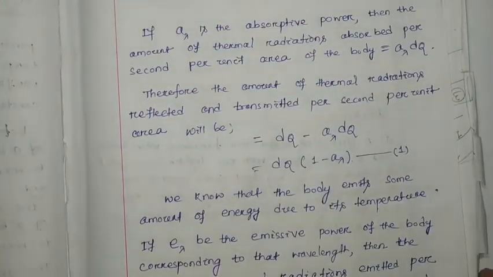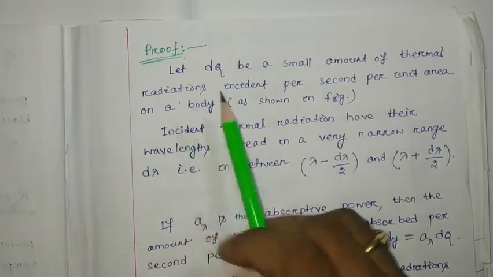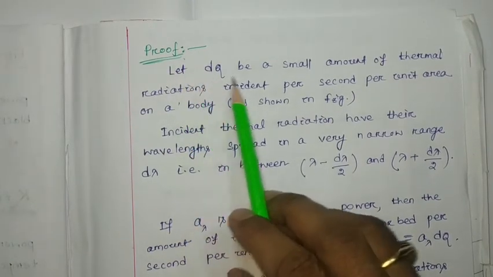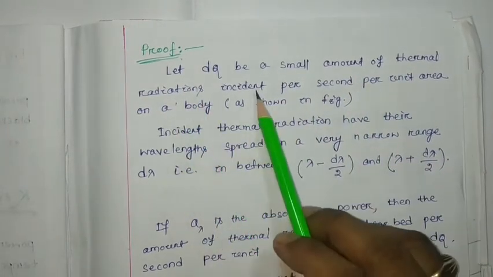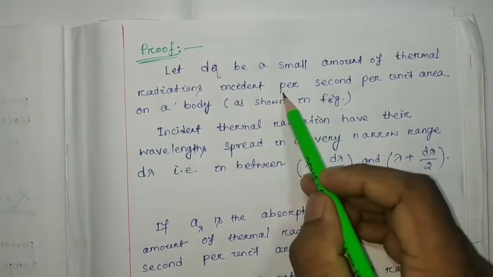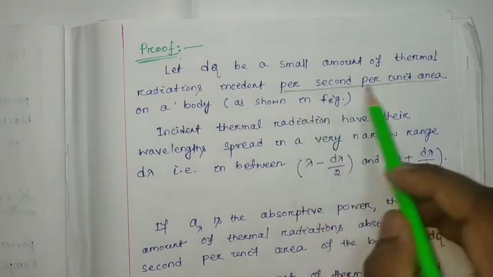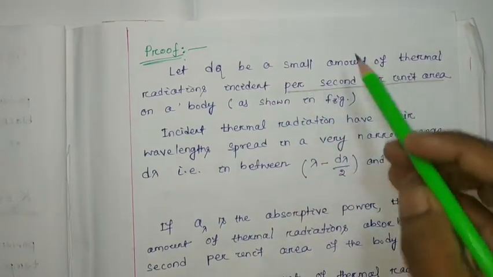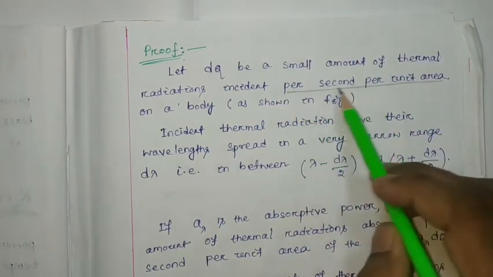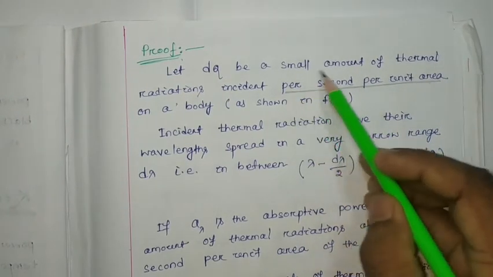Okay, the same thing we discussed in the figure has been written. So to prove it, let q be a small amount of thermal radiation incident per second per unit area. This is most important, so you have to concentrate and write it in your note carefully. Whenever you are writing the note, write these things carefully: per second per unit area. Okay, if you miss per second, then the meaning will be different.